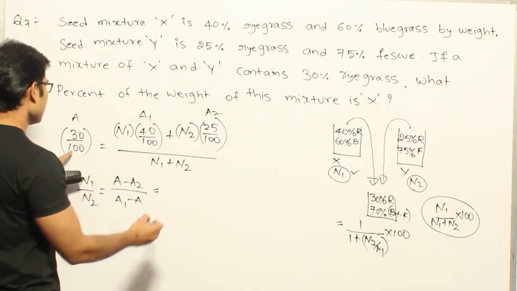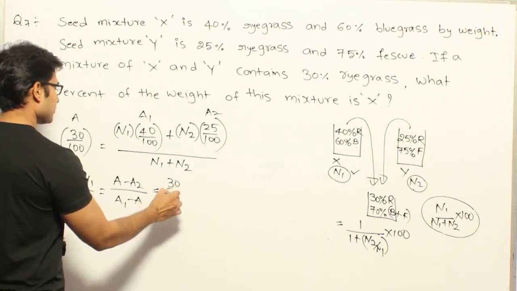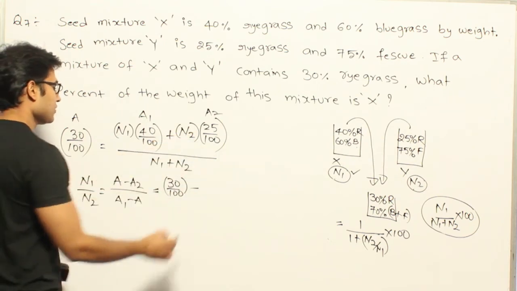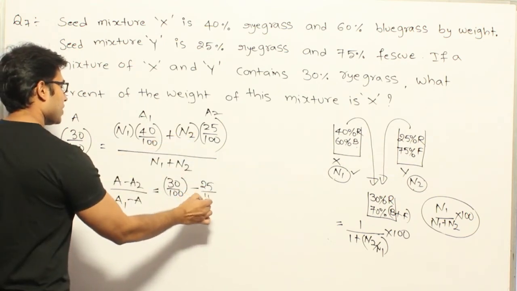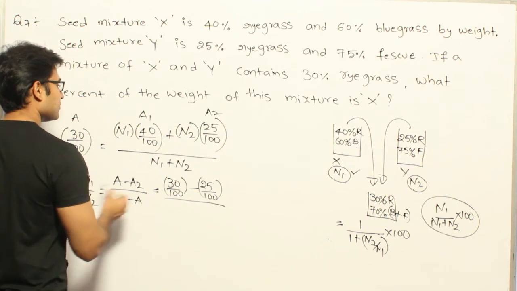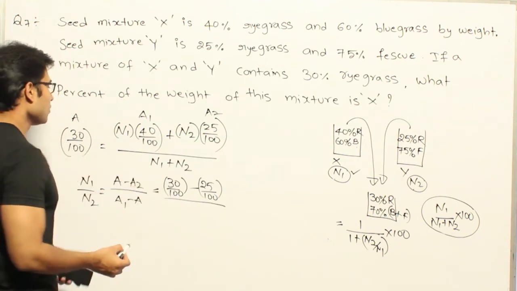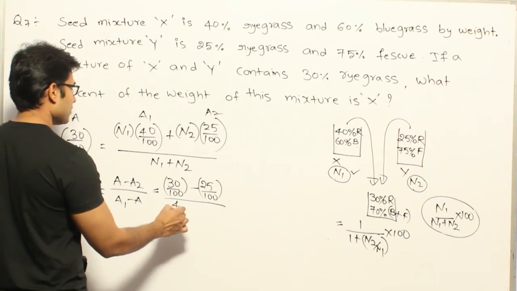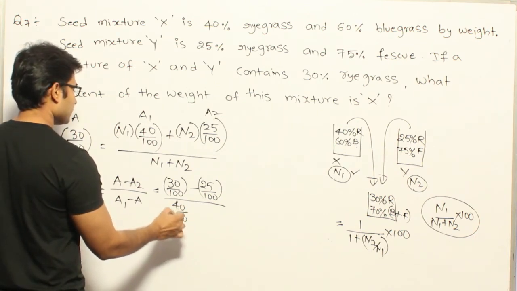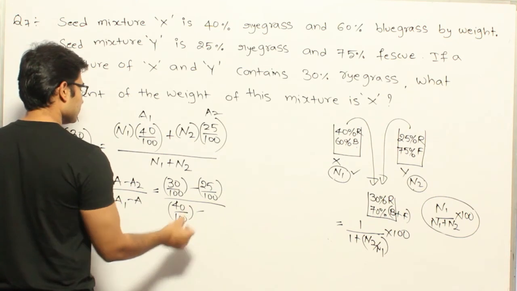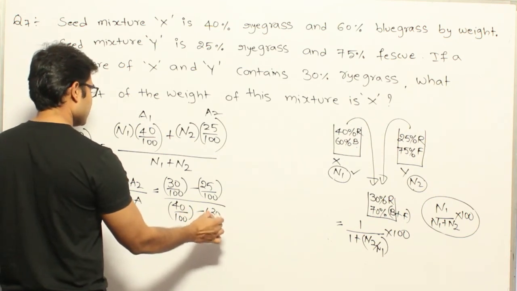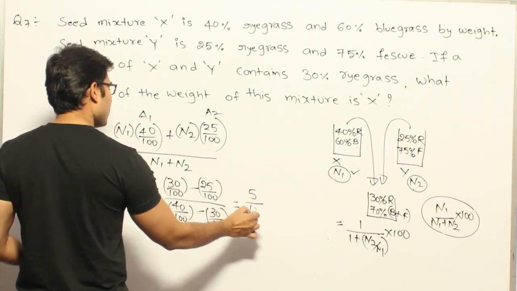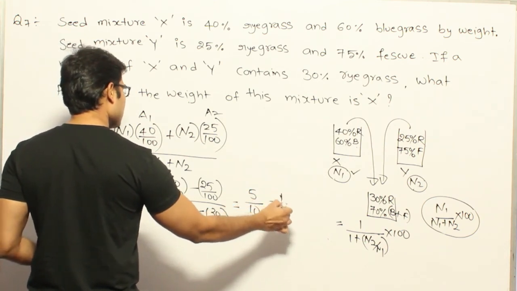So what do you get? 30 by 100 minus a2, which is 25 by 100, divided by a1 minus a. What is a1? 40 by 100 minus a, which is 30 by 100. So this is going to be 5 by 10, which means 1 is to 2.